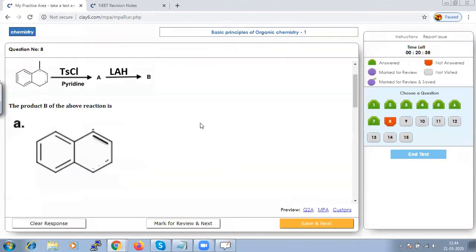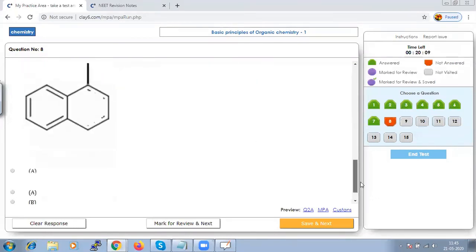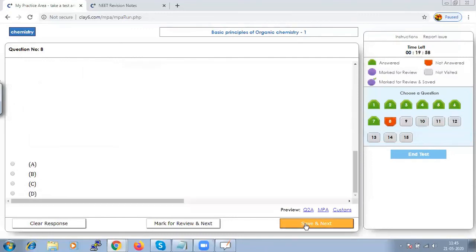And when it is reacting, we have to see the product B of the above reaction. It is TsCl, that is pyridine, and LAH, which stands for lithium aluminium hydride. So the product is formed with TsCl, and it will give you the product, that is option C. So we have to choose from this option. Let us save that and go to next.